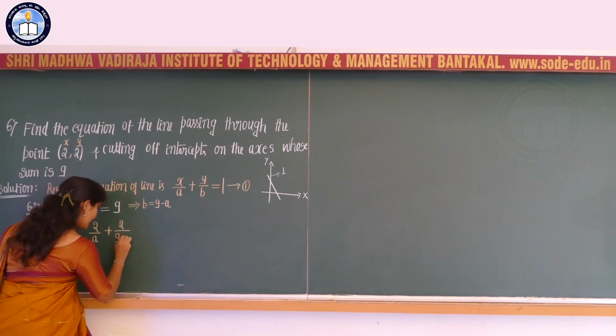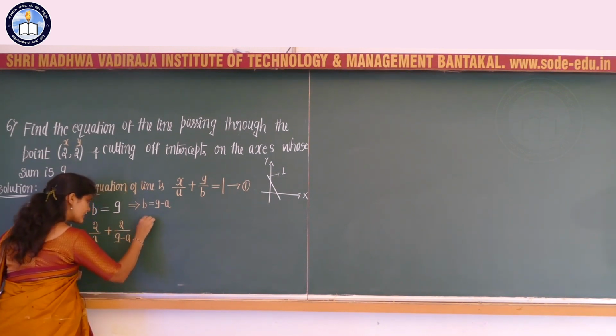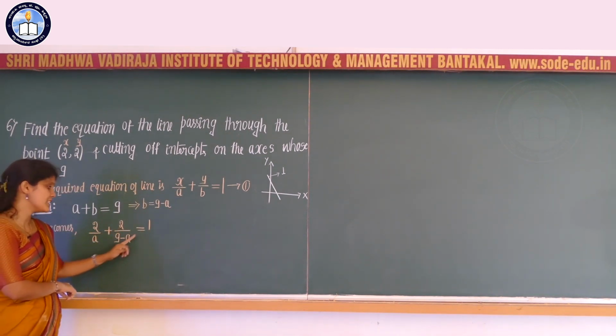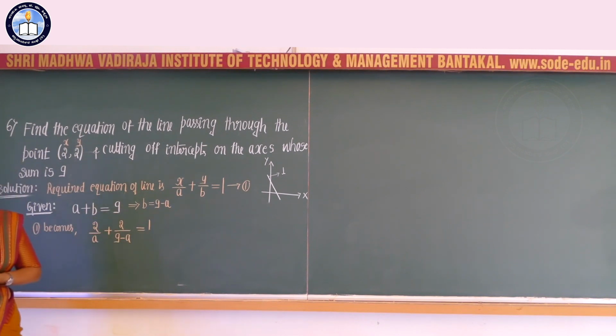B is replaced by 9 minus A, is equal to the constant 1. So 2 divided by A plus 2 divided by (9 minus A) is equal to 1.